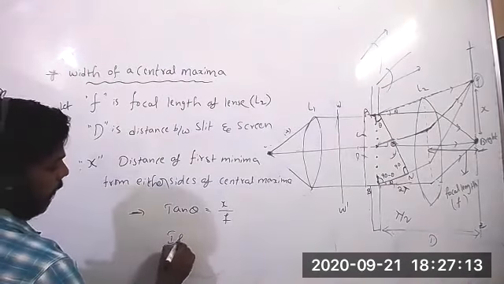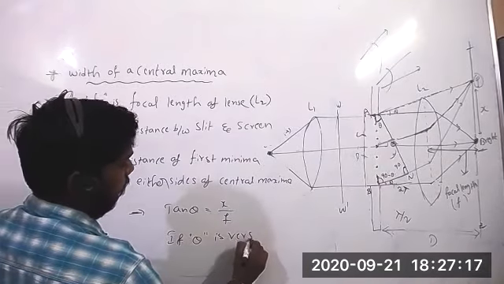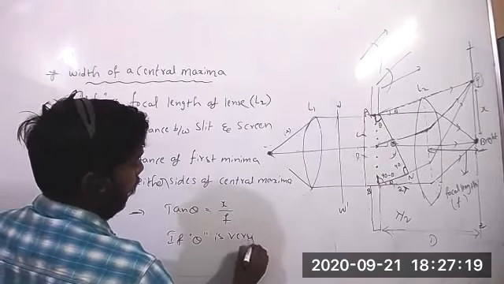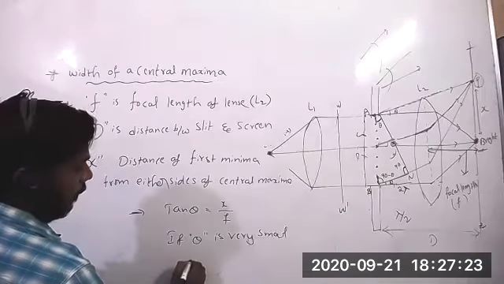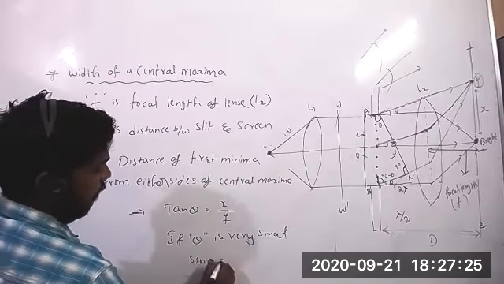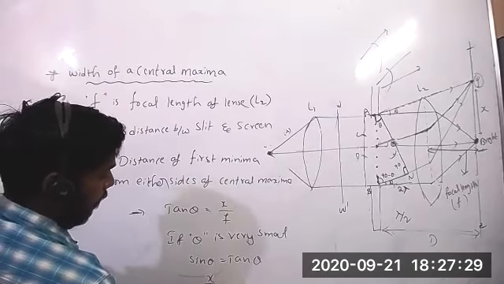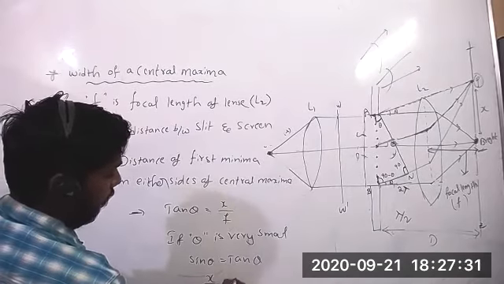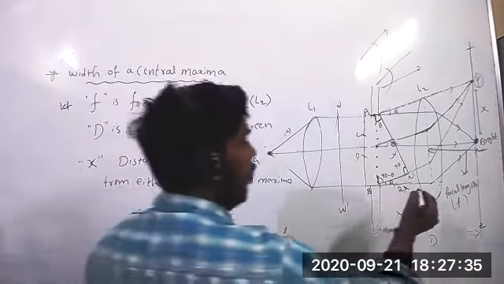If theta is very small, then sin theta equals tan theta. So x by f, here f we can write as d, because f is nothing but the focal length.